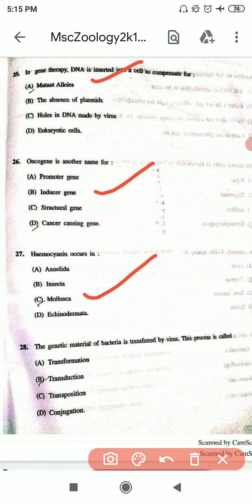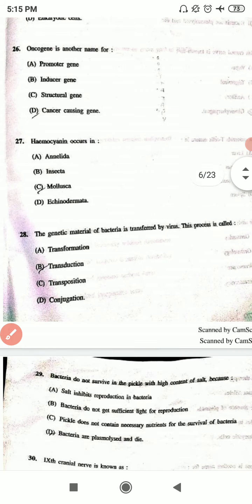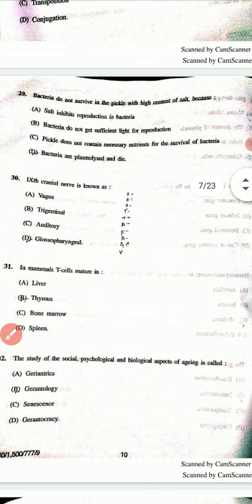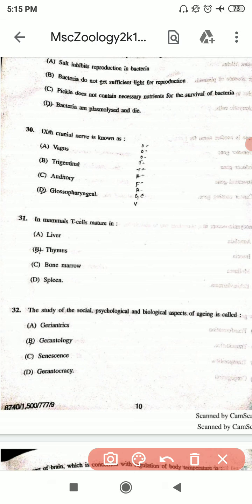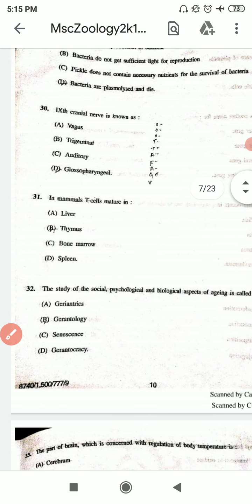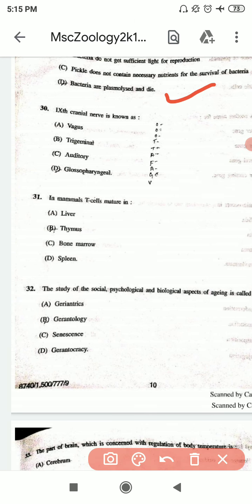This process is called, and the correct option is B. 29th question is bacteria do not survive in the pickle with high content of salt, and the correct option is D. 30th question is ninth cranial nerve is known as, and the correct option is D.